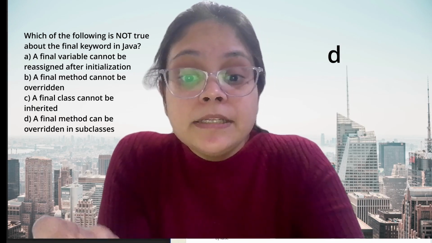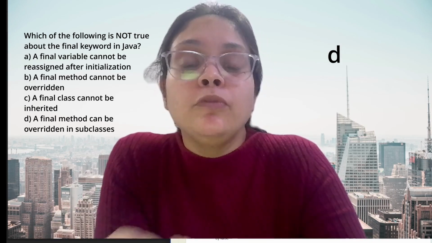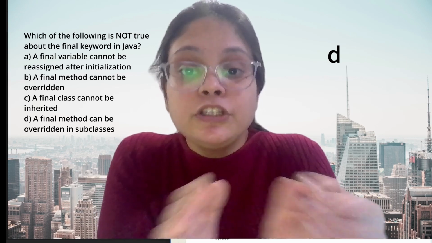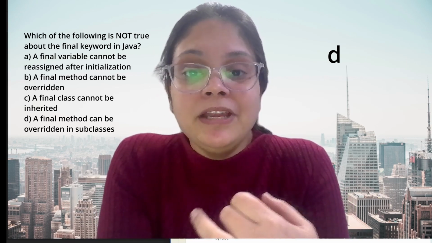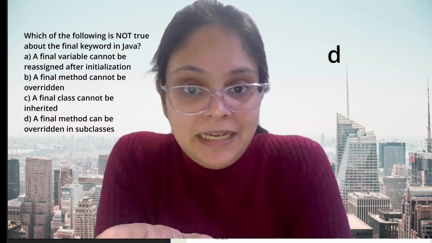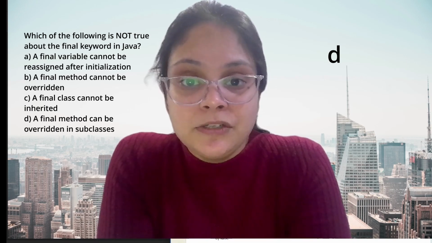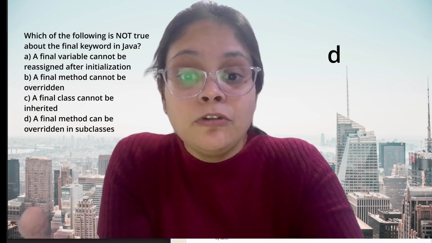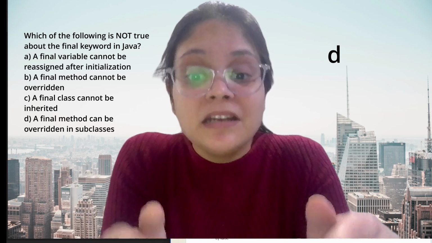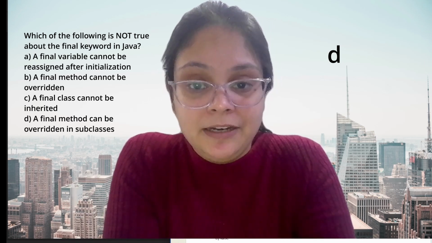The answer is that the final method can be overridden in the subclass, which is option D, which is wrong. Your final variable cannot be reassigned after your initialization; it works as a constant. A final method cannot be overridden, and a final class cannot be inherited.